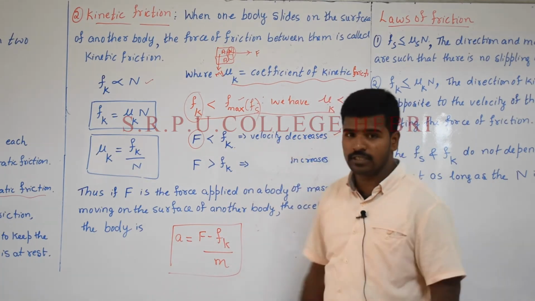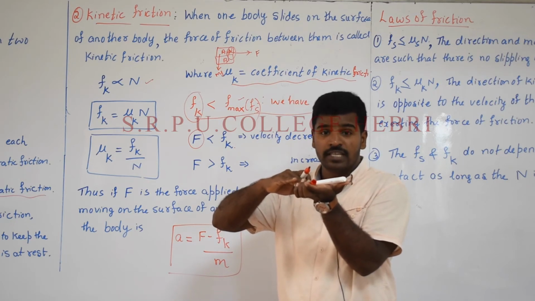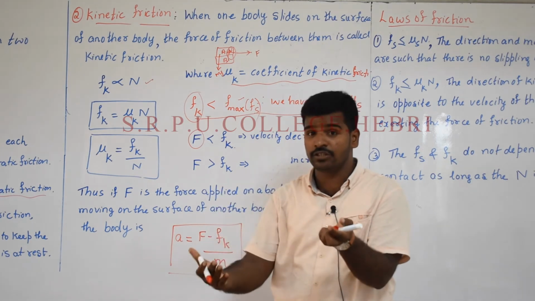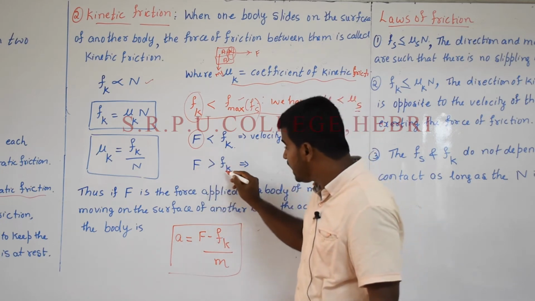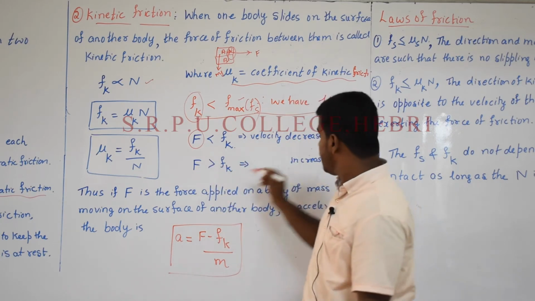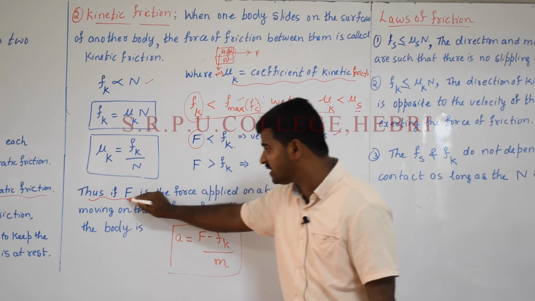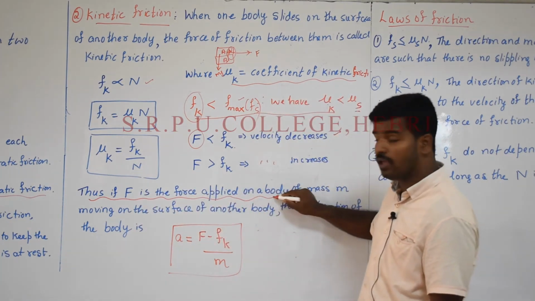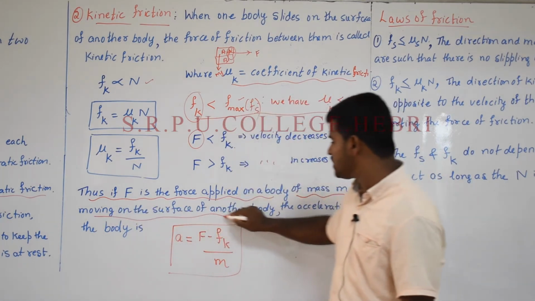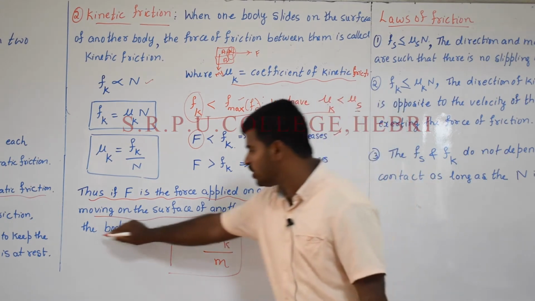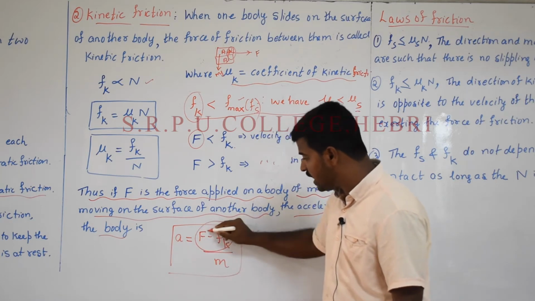Therefore the velocity decreases. Look, if the force you apply is less, the velocity of the object decreases. That is considered a negative acceleration, which means the object finally comes to rest. But if the applied force exceeds the kinetic friction Fk, the velocity of the object increases. That acceleration is considered positive acceleration. Thus if capital F is the force applied on a body of mass m moving on the surface of another body, the acceleration of the body is given by a is equal to F divided by m. F is always greater than Fk.